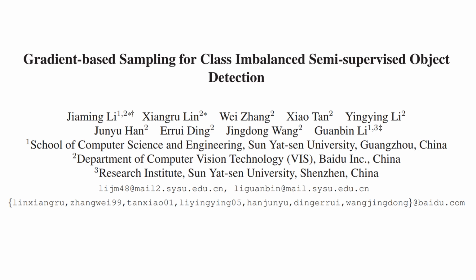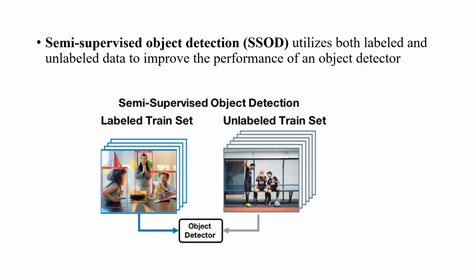Hello, everyone. I will now present our paper Gradient-Based Sampling for Class Imbalanced Semi-supervised Object Detection. In recent years, there has been impressive success in semi-supervised object detection. However, the benchmark datasets are assumed to be class-balanced or slightly class-imbalanced. This underlying assumption can be easily violated in real-world scenarios.